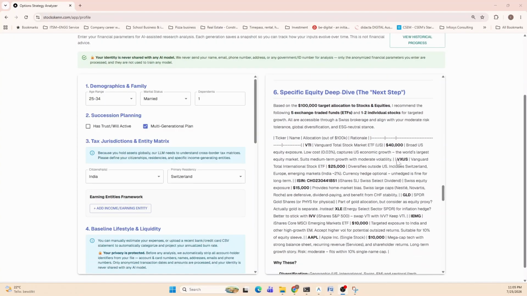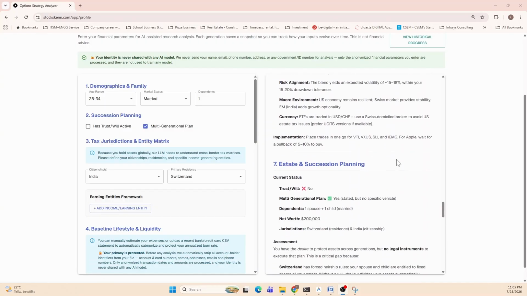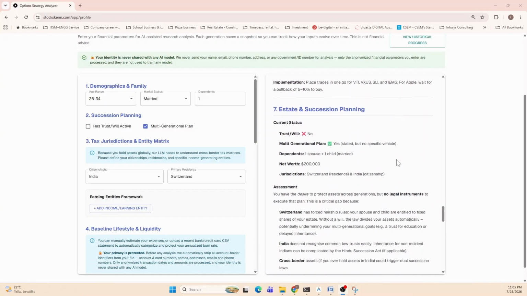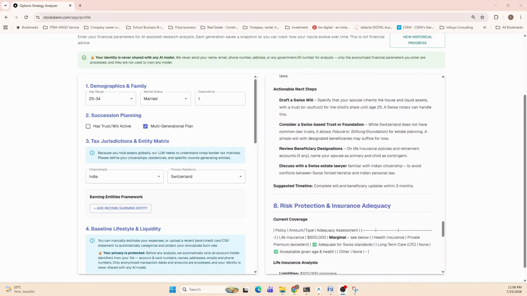One of the key things you'll also get, if you decide to do a stock investment based on your profile and your risk appetite, is a numerical value for how much you should invest in stocks, and that becomes a precursor for the coming steps. So we highly encourage that you go through this profile creation.